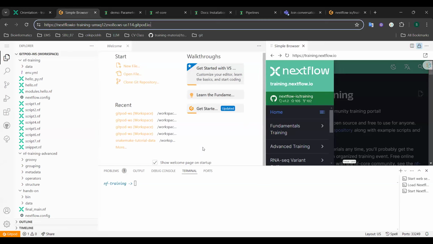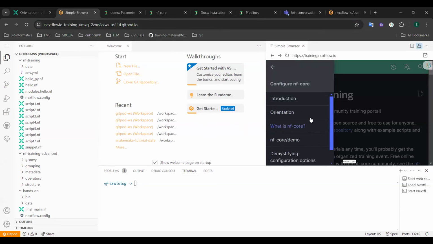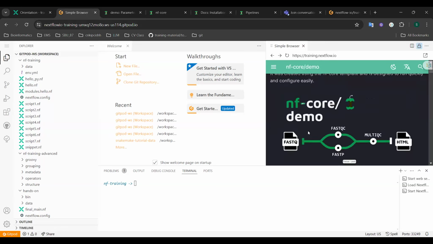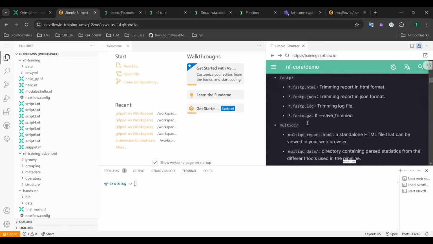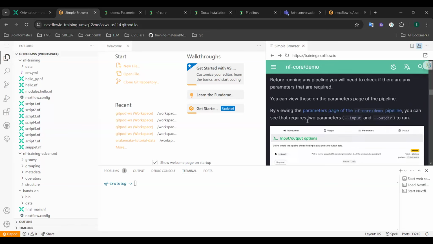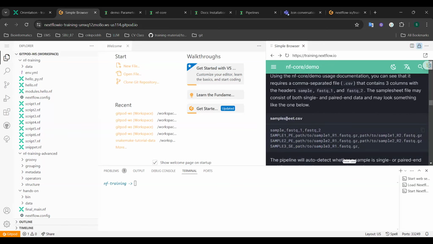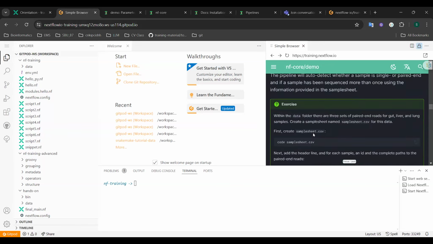Thank you. So after you click the link to the Gitpod, you can choose this configure nf-core. You can select nf-core/demo to follow the tutorial from our practical session. And for the input here, we will create the sample sheet dataset.